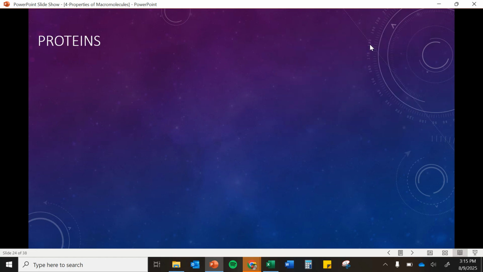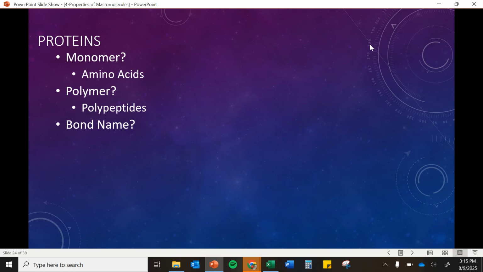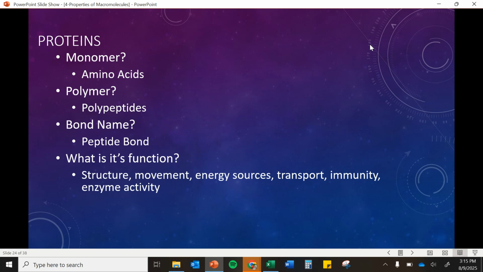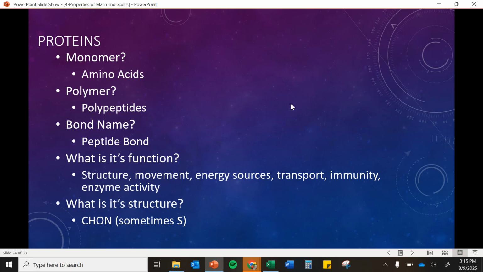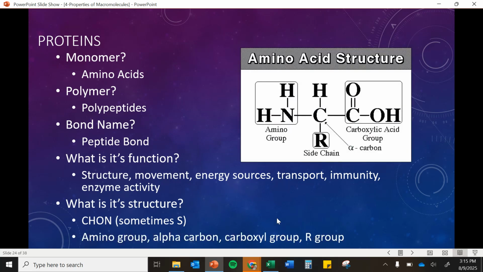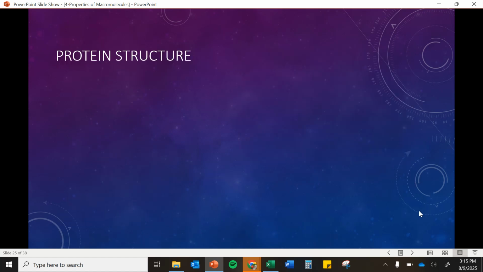Okay, shifting gears to proteins. Remember, the monomer is amino acid, the polymer is polypeptide, the bond name is a peptide bond. The function has all the different functions, and enzymes are the main function. And then the structure is carbon, hydrogen, oxygen, nitrogen, and sometimes sulfur. Really, they all have sulfur, just a very small amount. And then they have that amino group, alpha carbon, carboxyl group, and an R group.